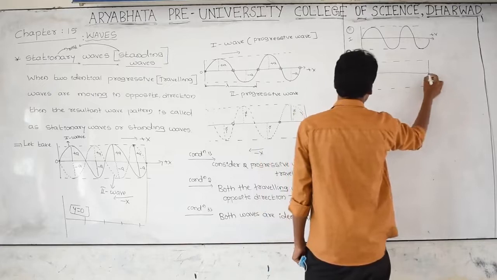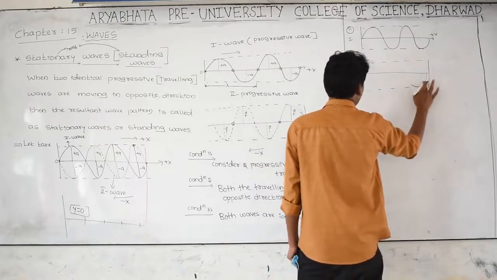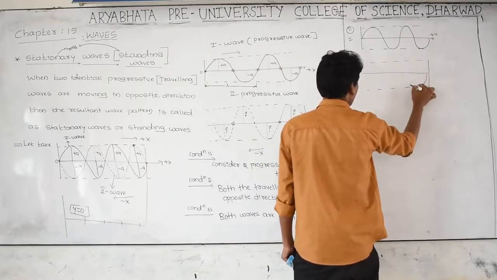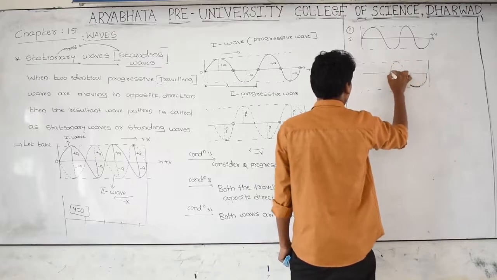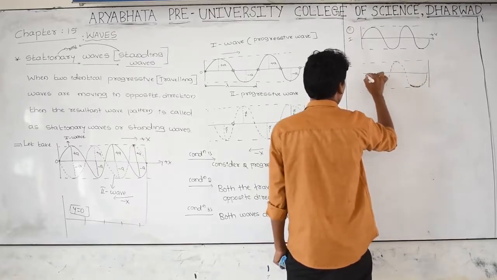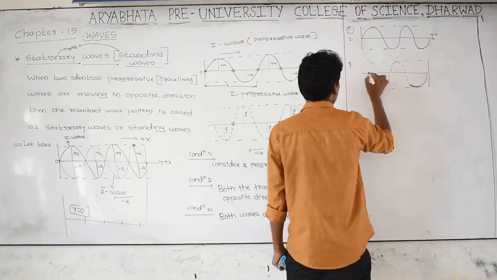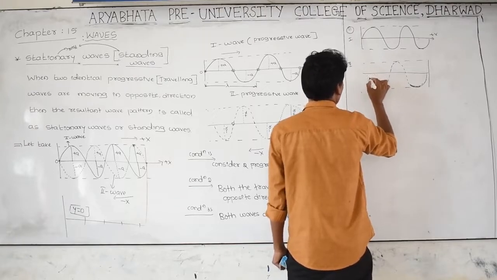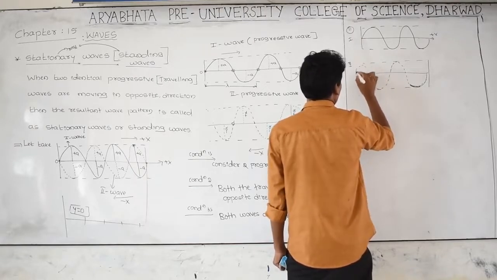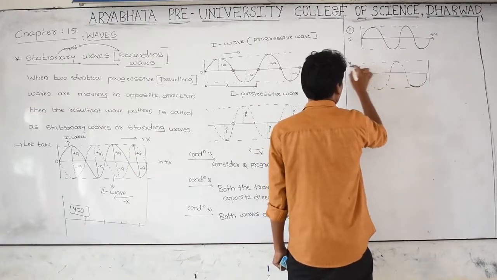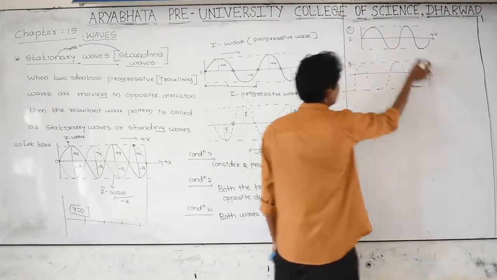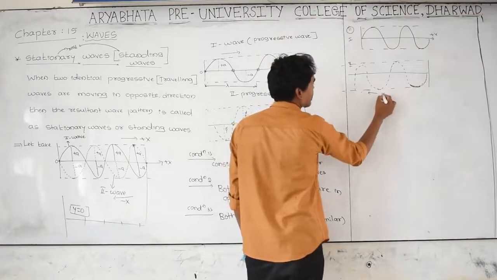I am taking it as a dotted line. This is the second wave, moving in negative x direction.